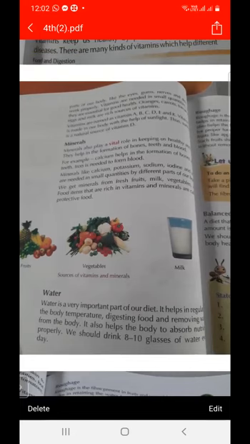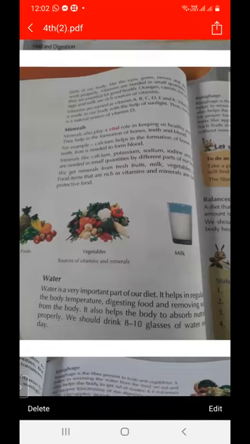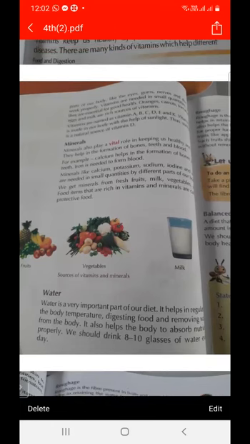And next is water. Water is an important part of our body and our diet. What is the function of water? It keeps our body temperature constant, helps to digest the food, and removes the waste from the body. We should always drink a minimum of 8 to 10 glasses of water per day.